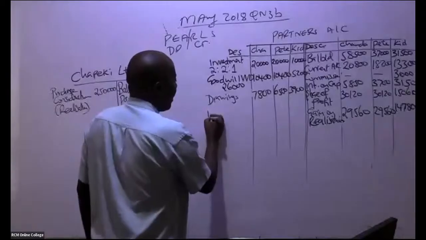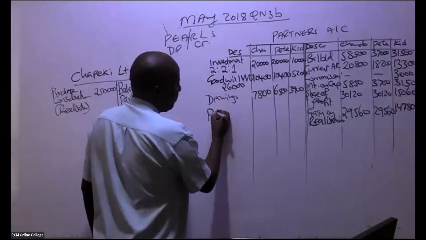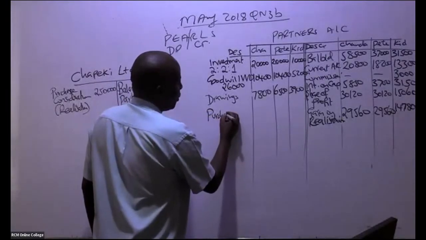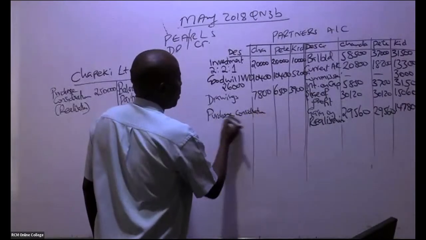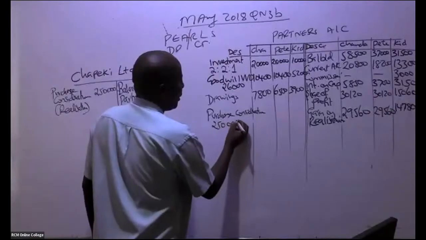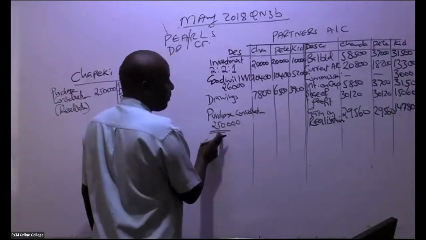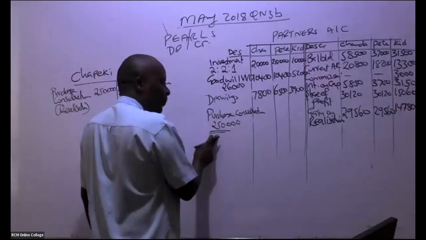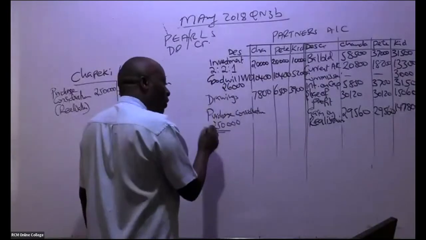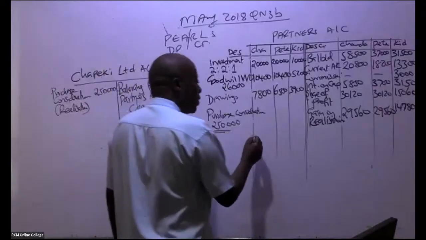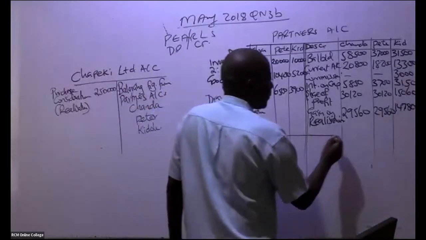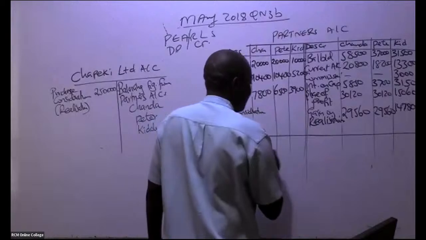This must always come here, which in this case is 250,000 in total. But you don't share this using the proportions. You get balancing figures.